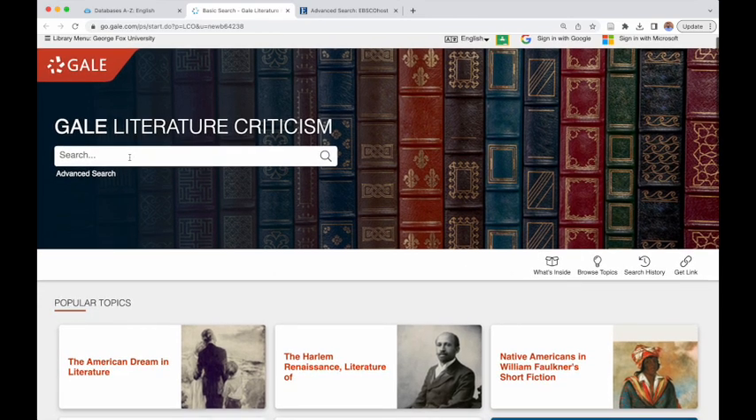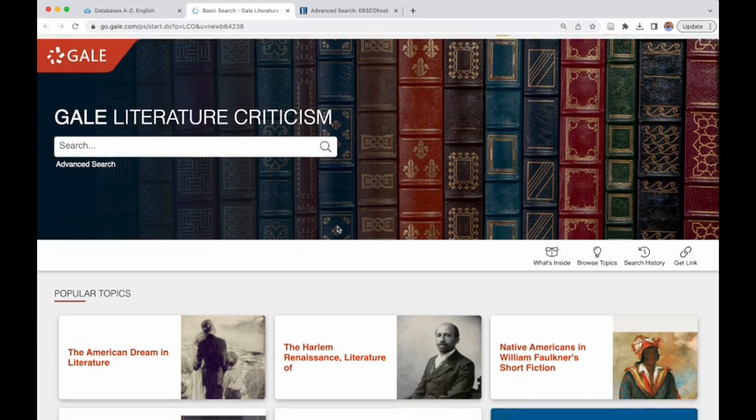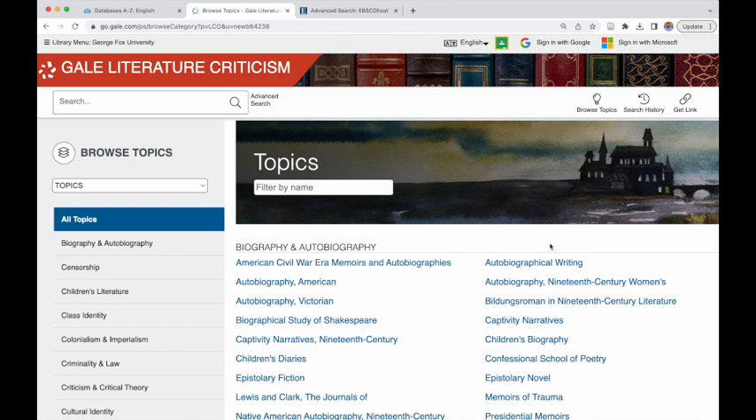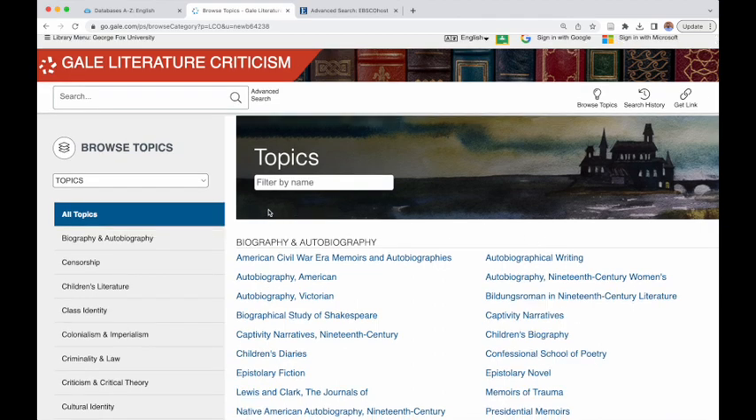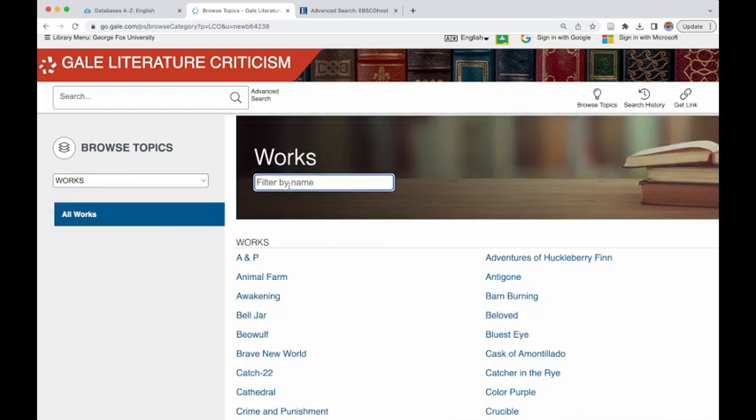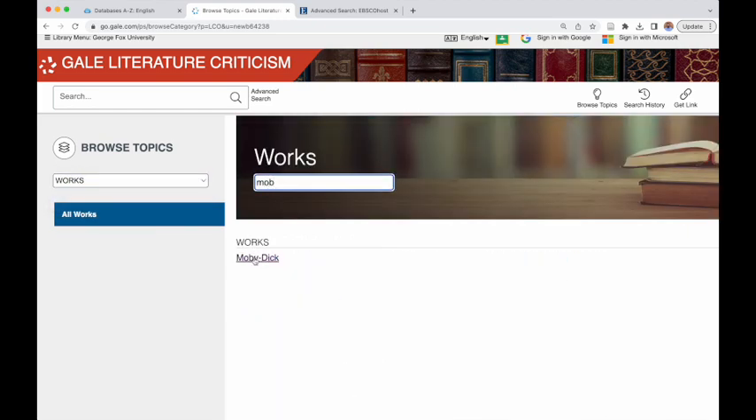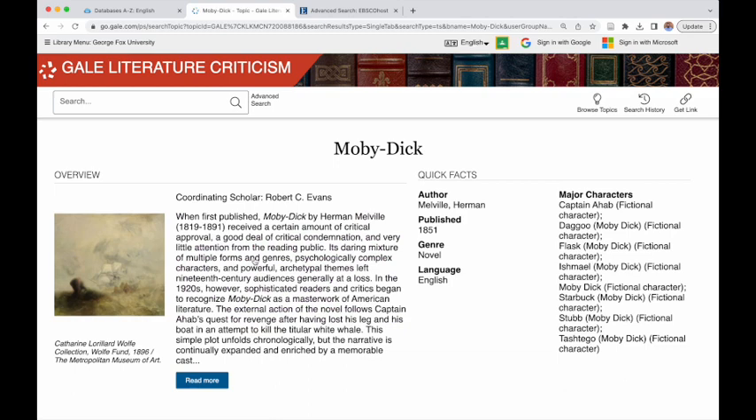So here in Gale Literature Criticism, there's a few resources that I want to show you. The first one is Browse Topics. This is excellent. It's a great way to search both authors and works. Specifically, we're going to look at a book that is on your class list, Moby Dick by Herman Melville. And so over here, there's topics, but there's also works. So we're going to look at Moby, and it comes right on up.